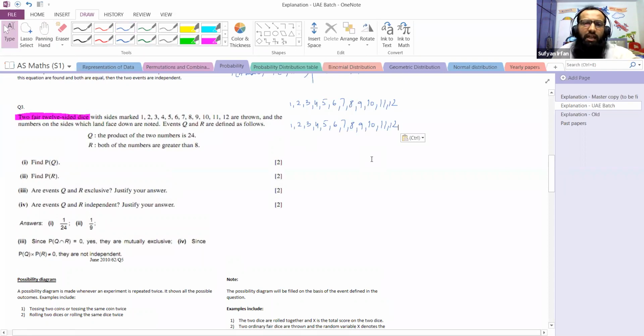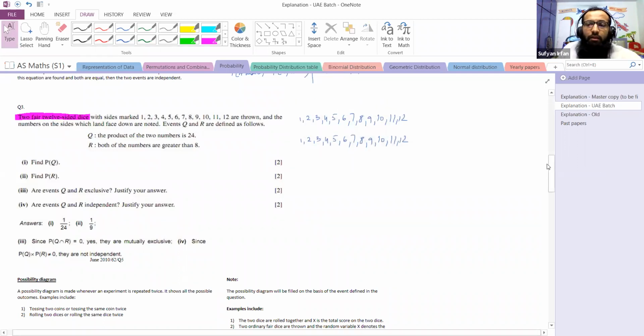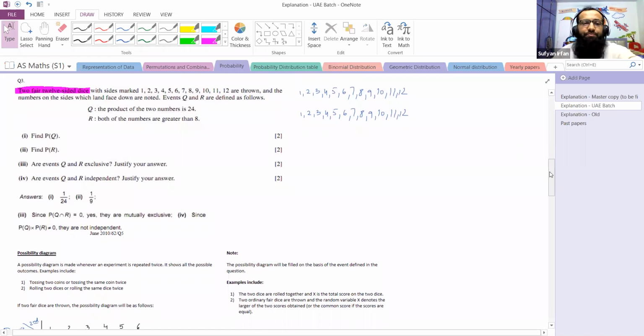If someone asks how many outcomes there are in total, remember this rule: there are 12 outcomes in dice 1 and 12 outcomes in dice 2, so to find the total number of outcomes, we multiply 12 by 12. This means total outcomes are 144.